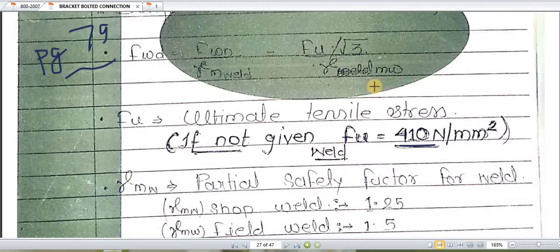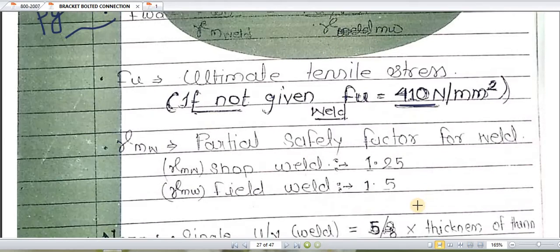How to find out gamma MW? We have to refer to the table, as I have already shown you, that is table number 5 from the IS code. If it is shop weld, we will take this as 1.25. If it is field welding, we will take this as 1.5. So we have to directly use the formula given in IS 800 2007, page number 79, for welded connections.